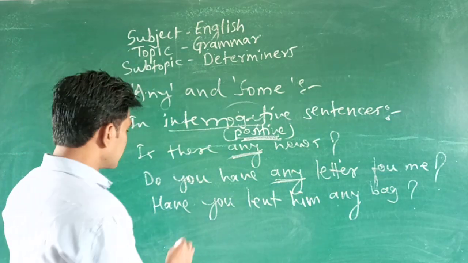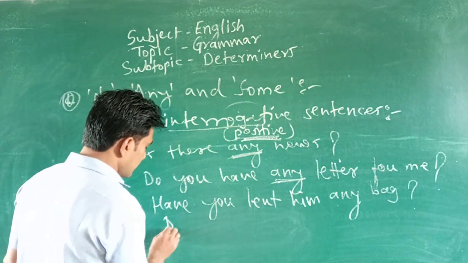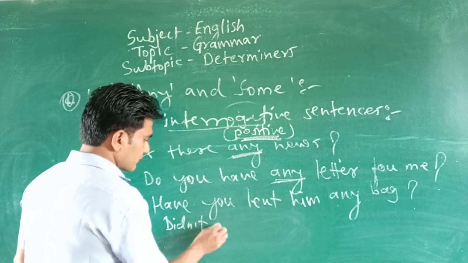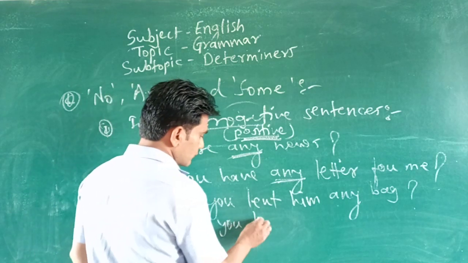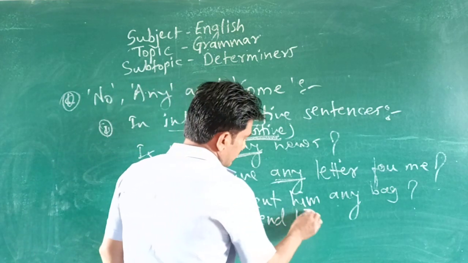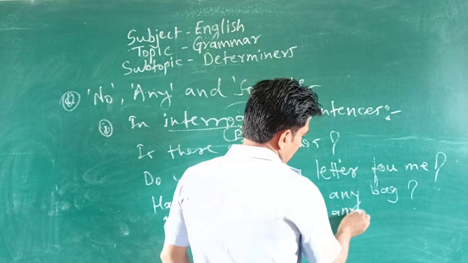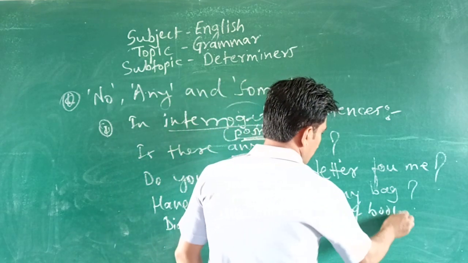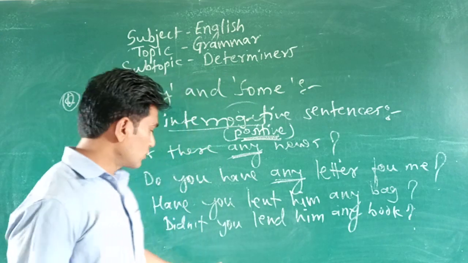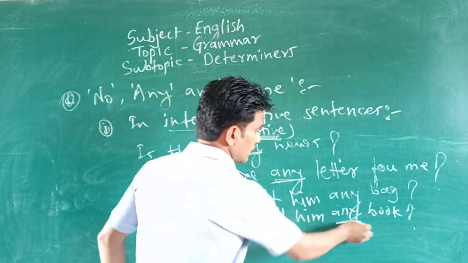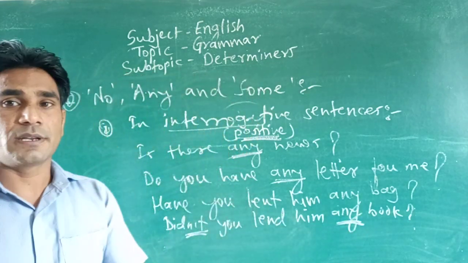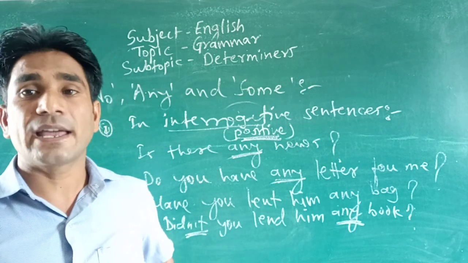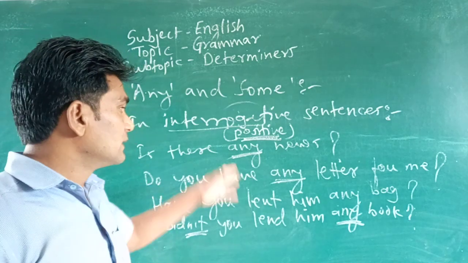Dear guys, look at there with negative sentence, didn't you lend him any book? Okay, so look at there, negative, any. So in both negative and positive you can use any. So this way, this is about any.